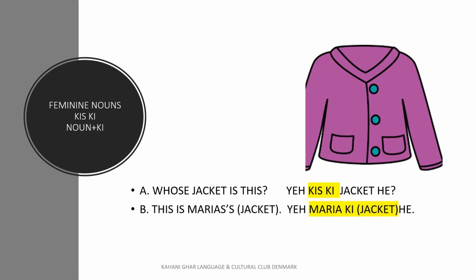Or you can also say this is Maria's. ये Maria की jacket है. So we can also say ये Maria की है. But here jacket is a feminine noun. That's why we are using की. ये Maria की jacket है.